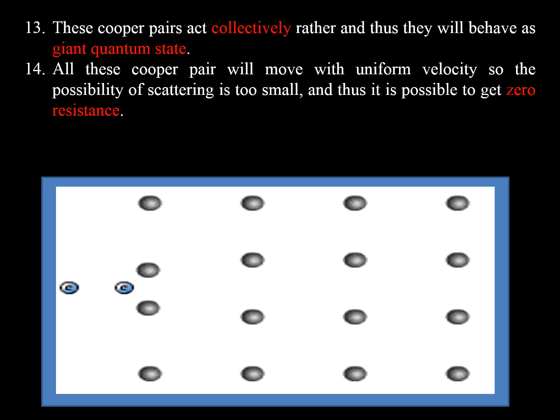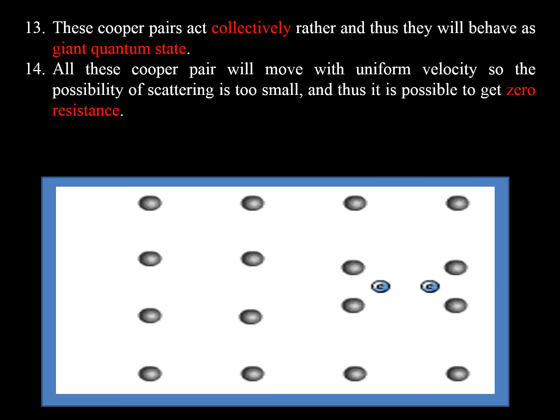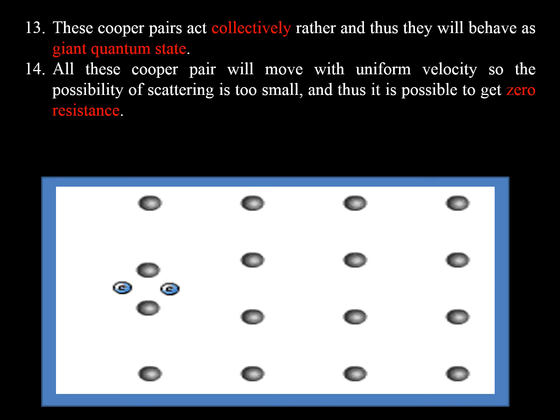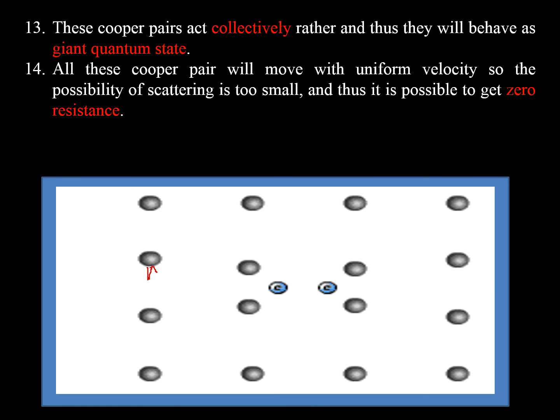Look, one electron is pulling the other electron. Two electrons are passing by, one behind the other. The electron is distorting the lattice, and then the lattice is moving back to the normal position. So here the Cooper pair formation is shown, and the Cooper pair interaction with the lattice is shown.